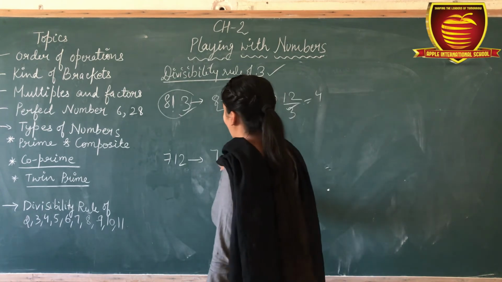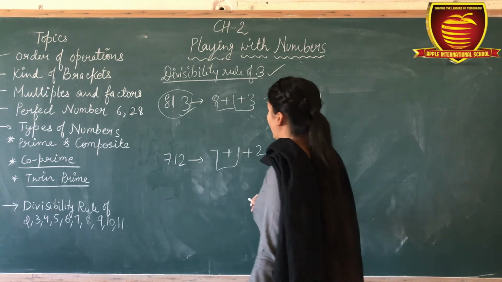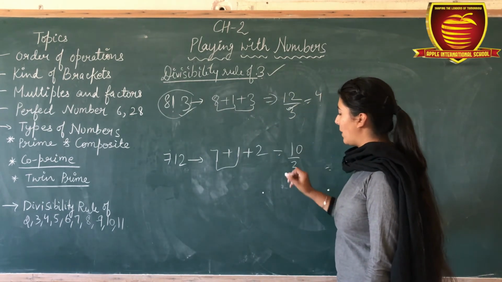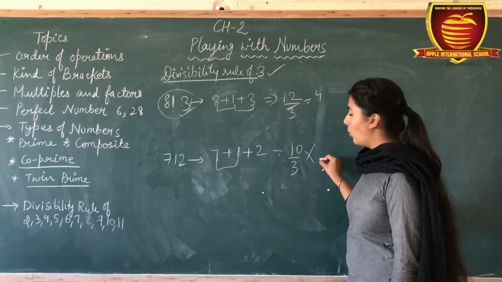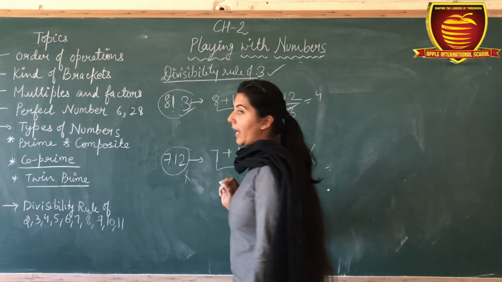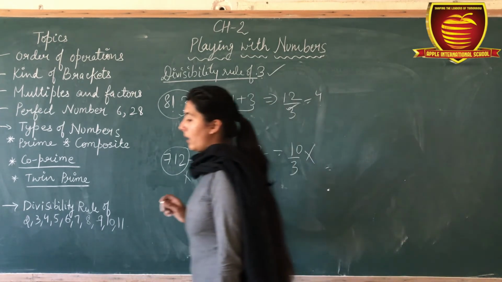Okay. Now next one is 712. 7 plus 1 is 8, 9, 10. 10. Is 10 divisible by 3? No. Okay. Then this whole number is not divisible by 3. Is it clear? Okay.